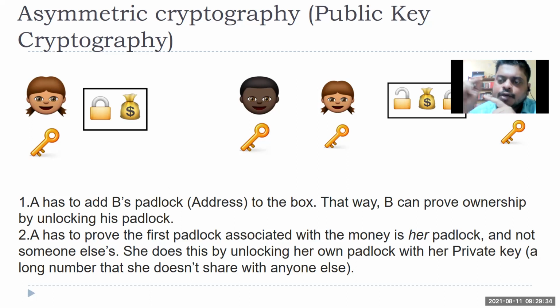From the private key, if I put that private key in a random number generator, it will generate a public key. Any time any transaction happens, that is through a public key. So how does that happen? In the earlier case, there used to be only one key, the private key only. Now we are adding another bit of a security layer. So what we are doing, all of you will have your private key.